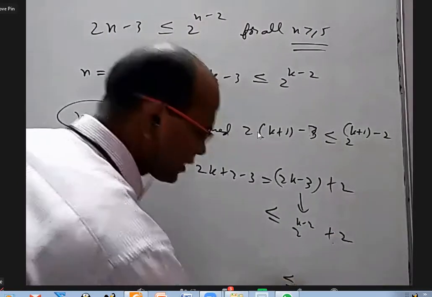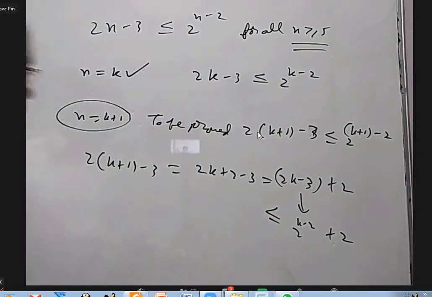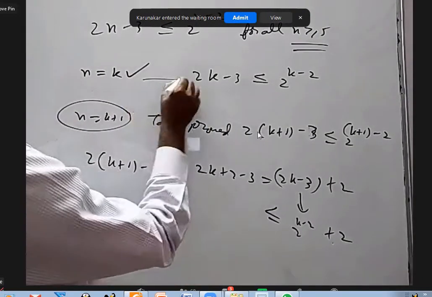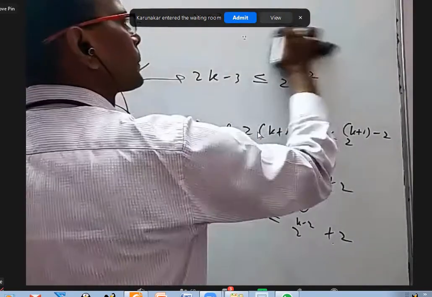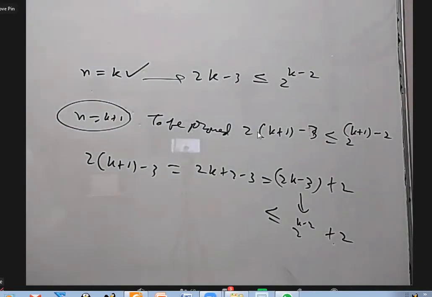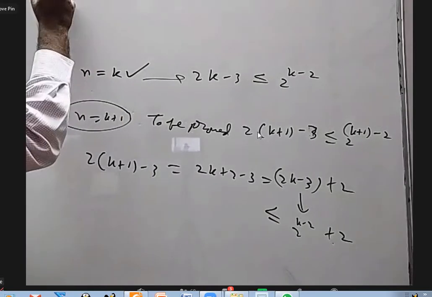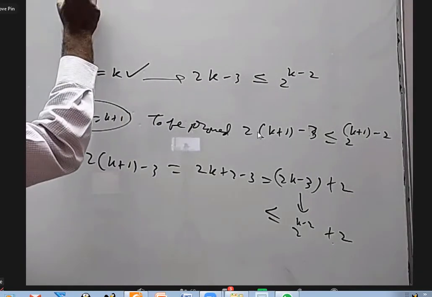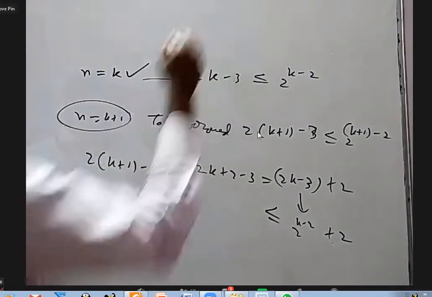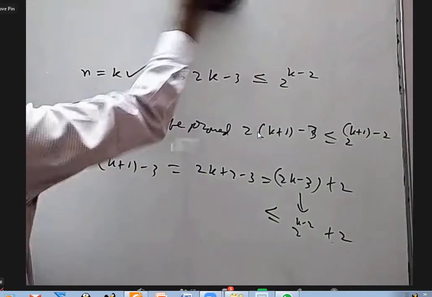But at the end, what is the answer I am expected to get? I better write this here. 2 into k plus 1 minus 3 is equal to 2k plus 2 minus 3. Sir, we can't see the above.